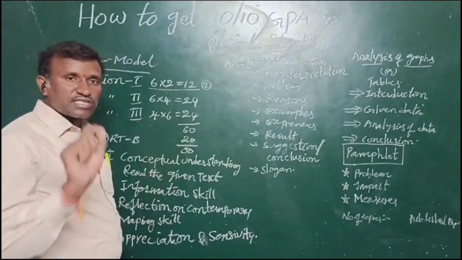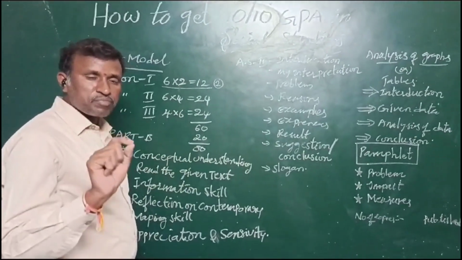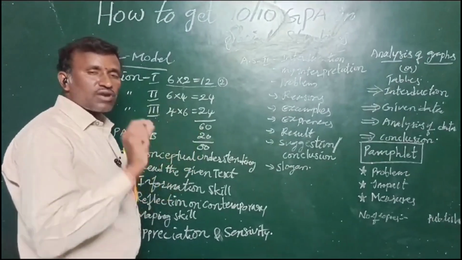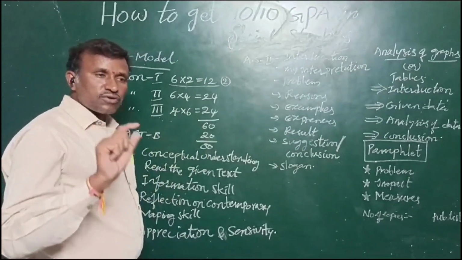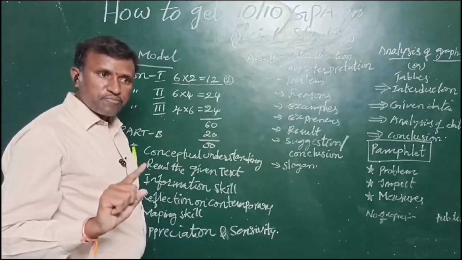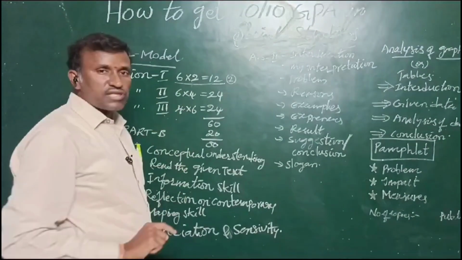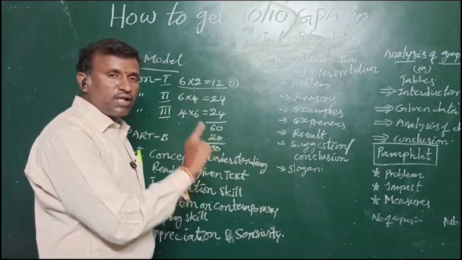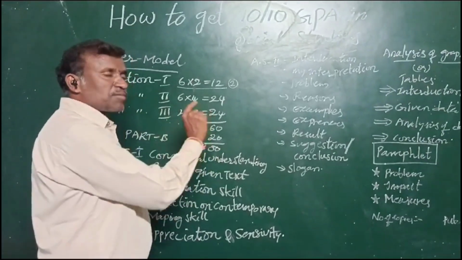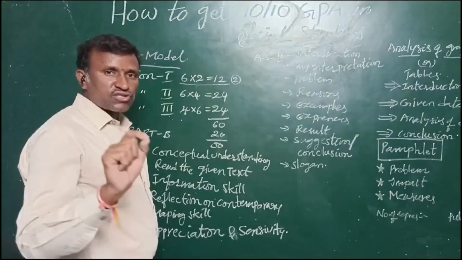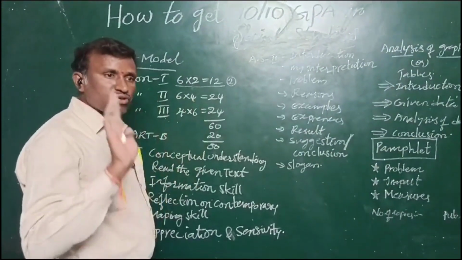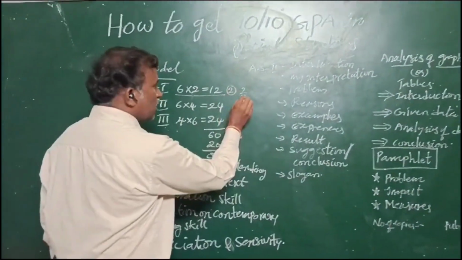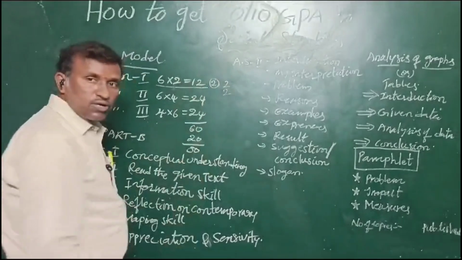And the next one is the TS map, the Telangana outline map. They will ask you to draw it, a 2 marks question. And they will ask the highest density district in Telangana or the capital of Telangana. Both answers are Hyderabad only, so you can practice Telangana. 2 marks will come for the information skill and 2 marks for the Telangana map.